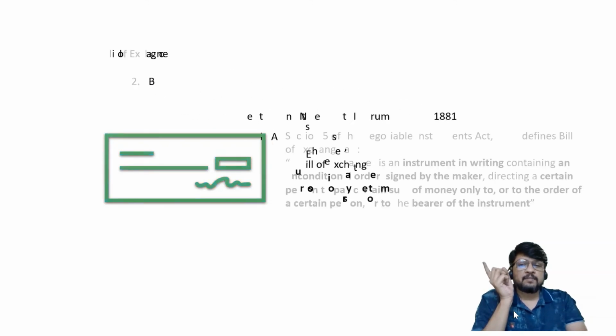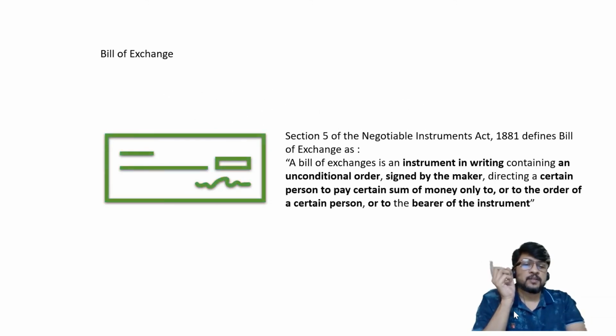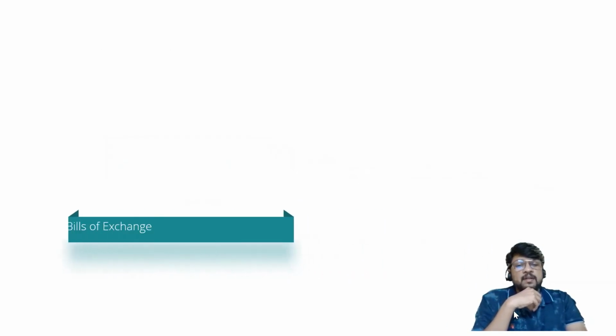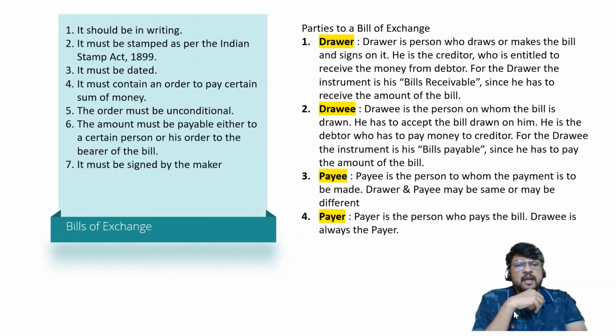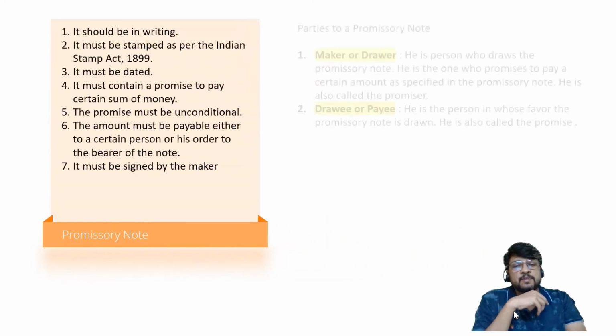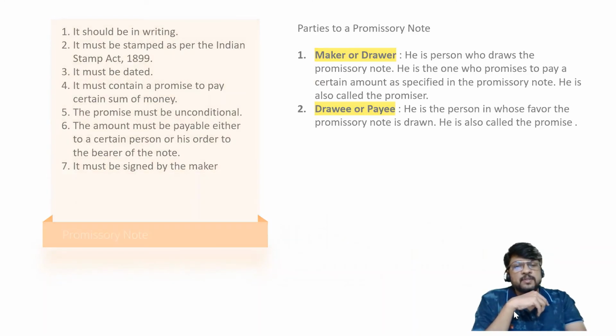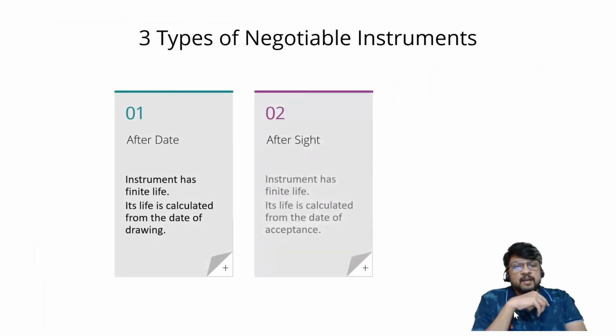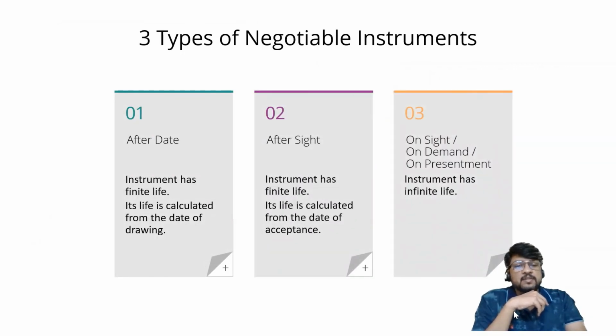Then we considered the meaning of bill of exchange. It's an instrument in writing, an unconditional order signed by the maker, and a lot of other details. Then we considered the meaning of promissory note. Then we considered the features of bill of exchange and the parties to a bill of exchange. Then we also discussed promissory note, its features, and the parties to a promissory note. Then we understood 3 different types in which a bill of exchange can be drawn: after date, after sight, and on sight or on demand.